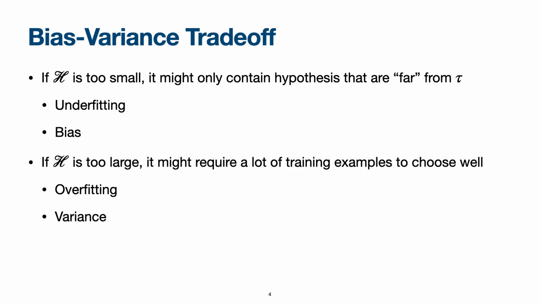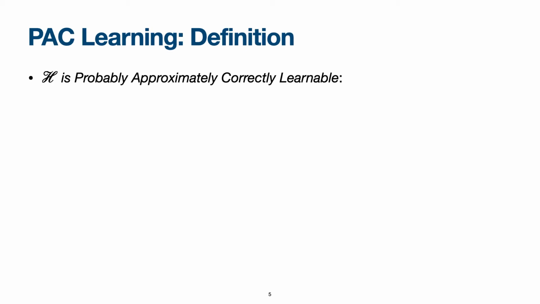This is the type of thing that we would like to prove about our learning algorithm. We would like to prove that there is a relationship between the training set size and the hypothesis class. PAC learnability and the framework of PAC learning allows us to do this. I'm only going to give an informal definition of PAC learning, and you can find a formal definition in the paper or in the long version of the video.